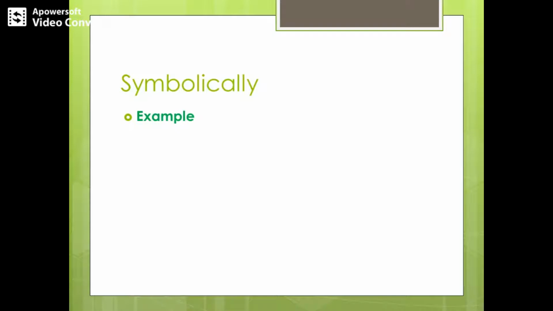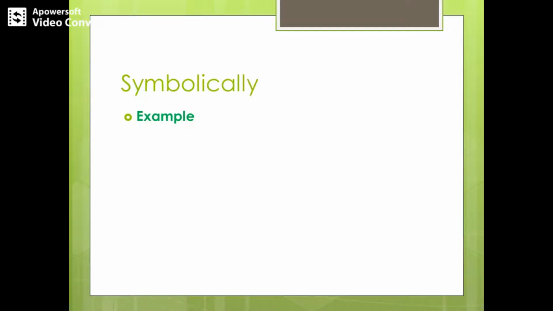So let's see how certain symbols can be written in terms of statements, and also vice versa. That is, given 2 propositions or 3 propositions, knowing what each of the propositions means, we are supposed to write it in terms of symbols. So I'll tell you in both ways how the statements could be written symbolically, as well as how the symbolic notation could be turned into statements.